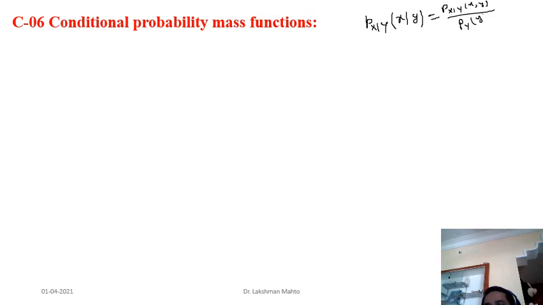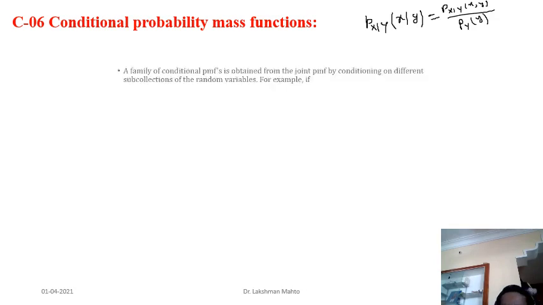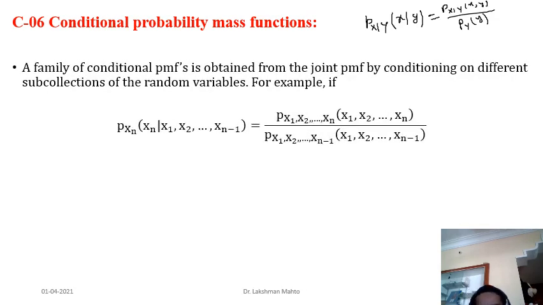Okay, the same criteria applies here, because here we are taking an n-dimensional vector. Earlier it was from a two-dimensional vector perspective, but here we are going for an n-dimensional vector. So for an n-dimensional vector, if you are trying to find the conditional probability mass function of Xn given the first n minus 1 components, where Xn is the nth random variable, we are trying to find the conditional probability mass function for the nth random variable Xn.